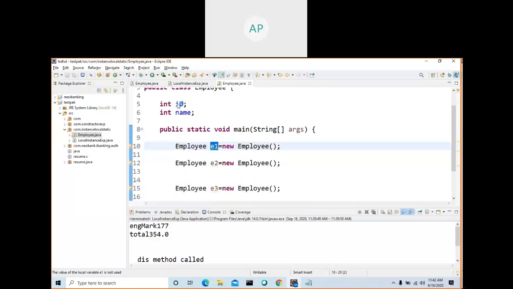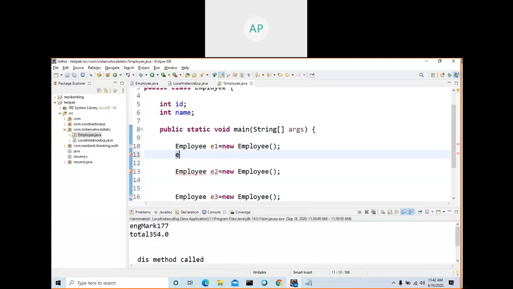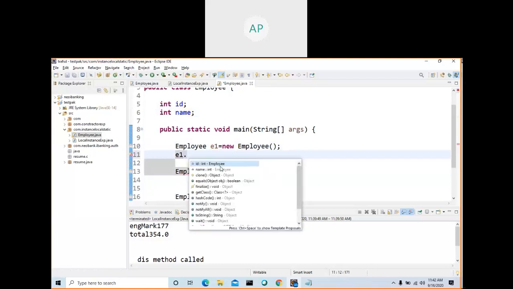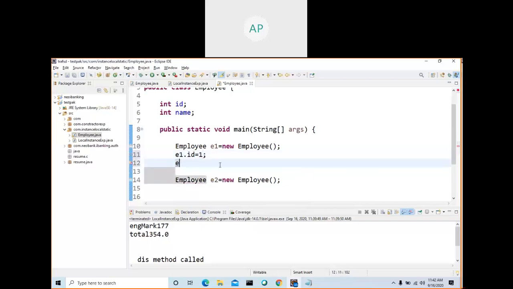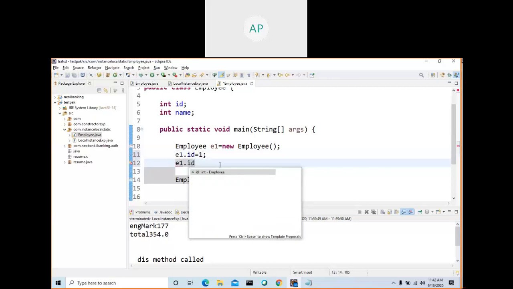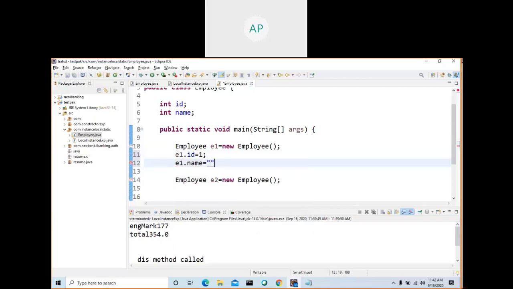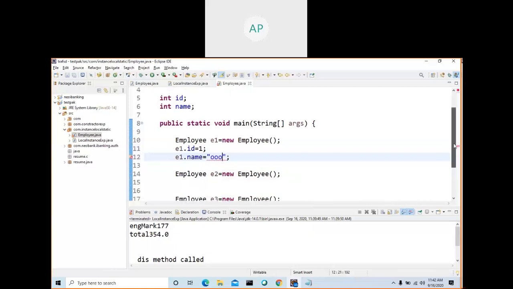You saw a number of videos before this. So what will be inside this? Both the variables will be in all the objects. Each object will have its own state. For example, if I make e1.id equal to 1, and e1.name equal to something.